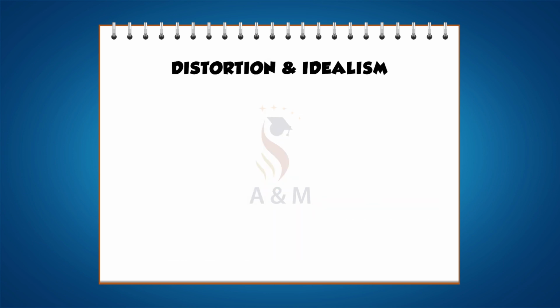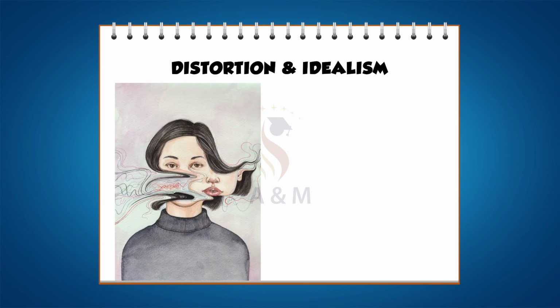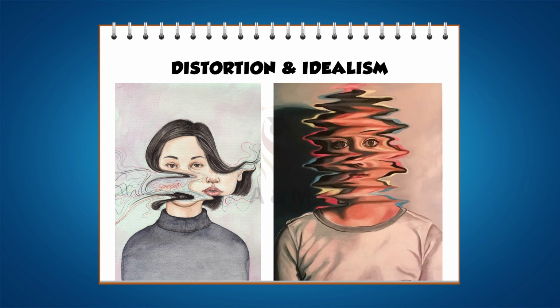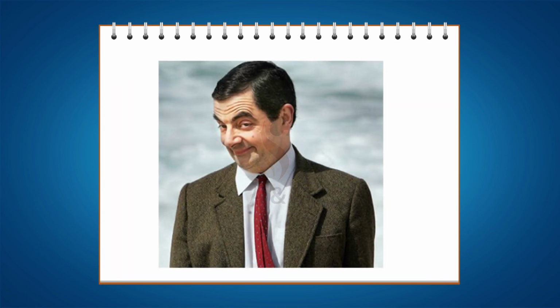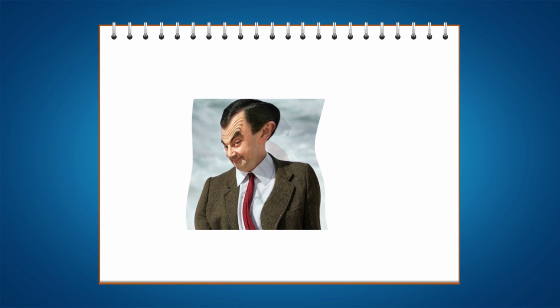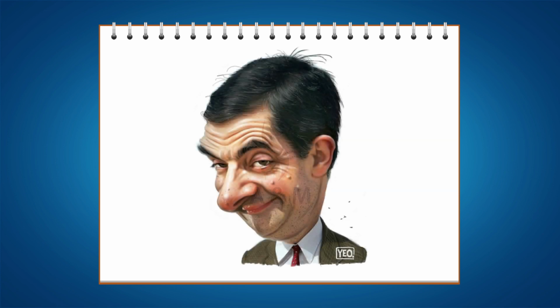Next, distortion and idealism. In the art world, a distortion is any change made by an artist to the size, shape, or visual character of a form to express an idea, convey a feeling, or enhance visual impact. Distortion involves stretching, lengthening, shortening, squeezing, melting, and twisting an object from its original appearance to a new, strange, surreal appearance.